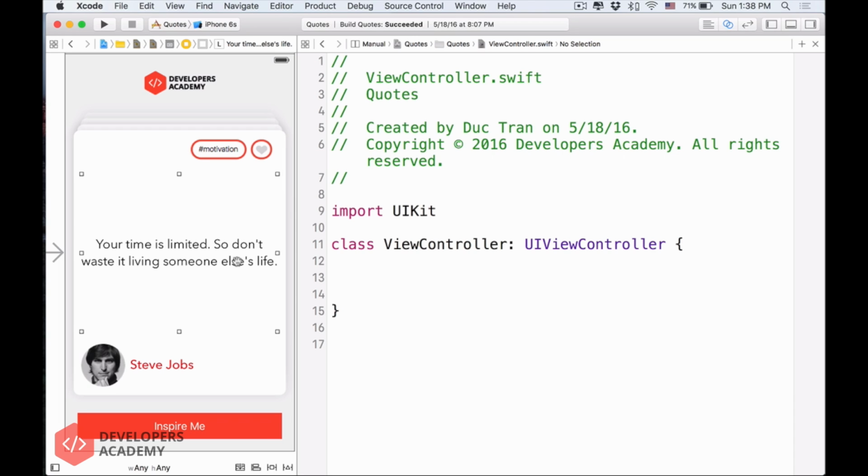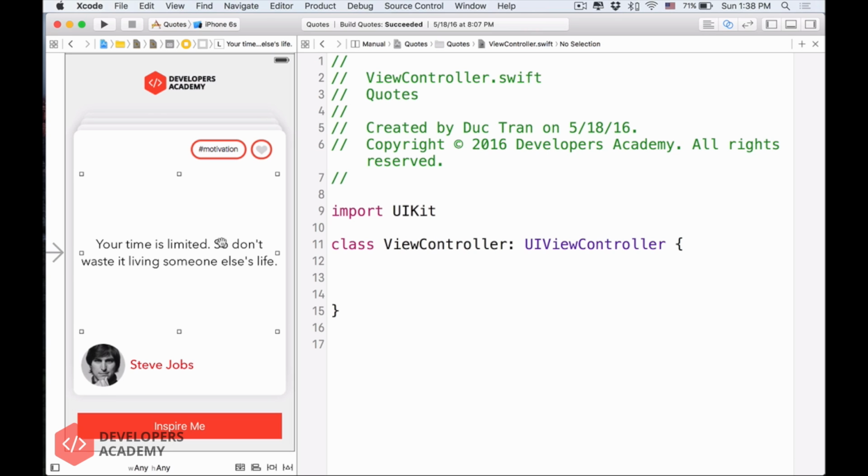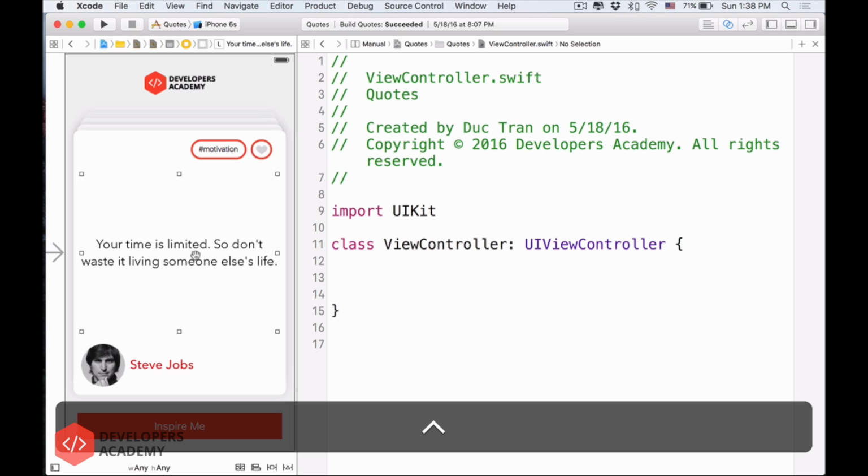We have to make a connection from our UI to the code. So here's the very special thing. You hold the control key on your keyboard. Hold the control key and then drag from the label here to the file, to the ViewController. Notice it has to be inside these 2 curly braces. See the curly brace? Inside that.